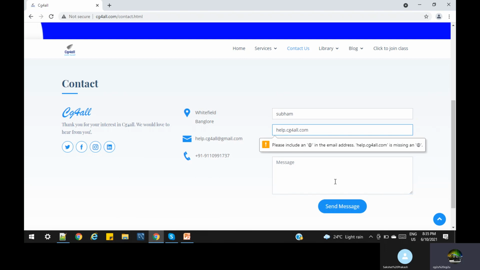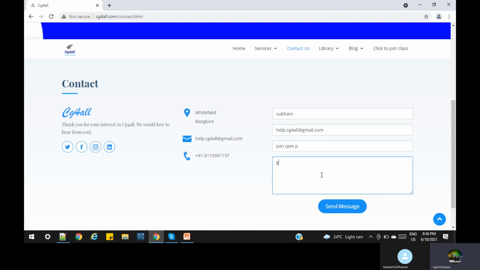It tells us something like: we need the data in this format, the email address is not proper. This is called validation. Basically we need your proper information, then we are able to contact you. Sometimes people give wrong information, thinking let me try this website, let me create some dummy account. But whoever creates the website or product has to ensure that they get a validated client. If it is not working, it means it is not proper, like the at the rate of gmail.com. That is called validation.